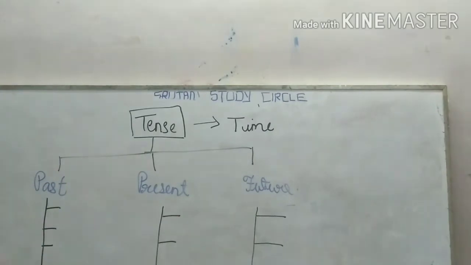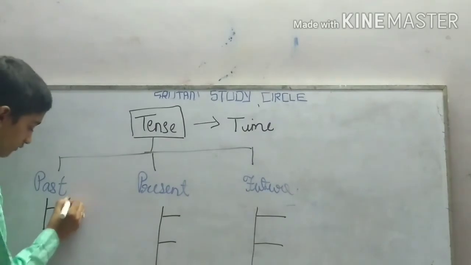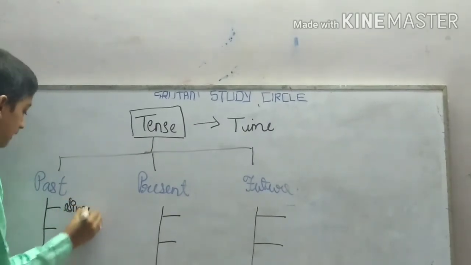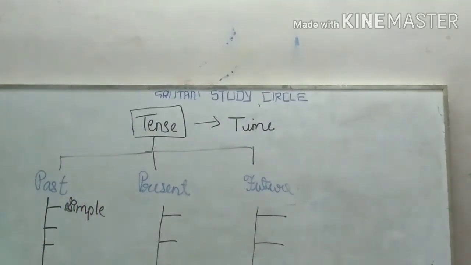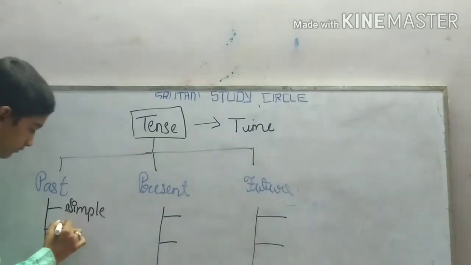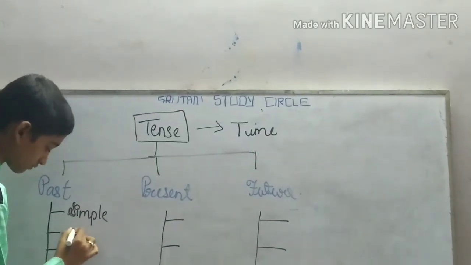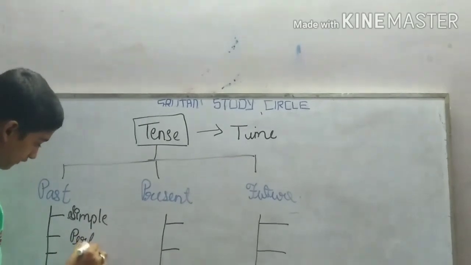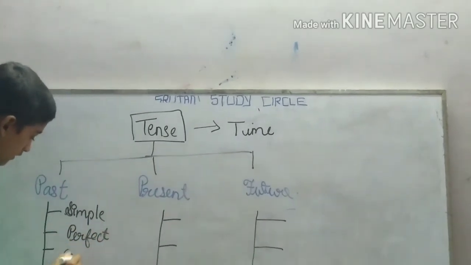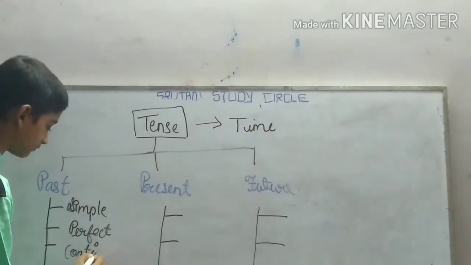Okay, now which one is the first? First one is simple. Second one is the perfect. Third one, continuous.